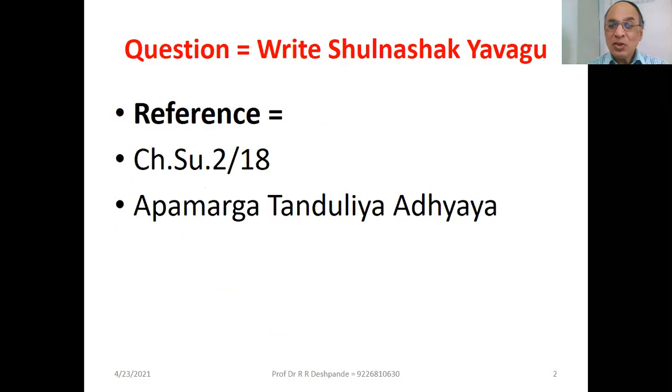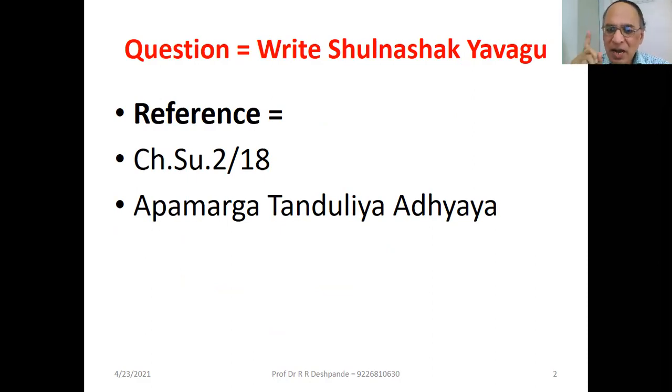The most common question asked in many previous question papers: write Shulnashak Yavagu, which will take care of pain. It may be abdominal pain, it may be body pain. Which dietary gruel, Yavagu, can you use? Reference is from Charak Sutrasthana chapter number 2, shlok number 18.